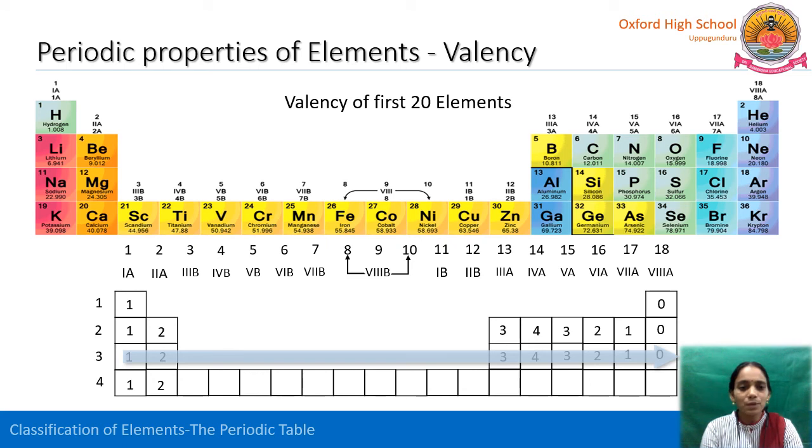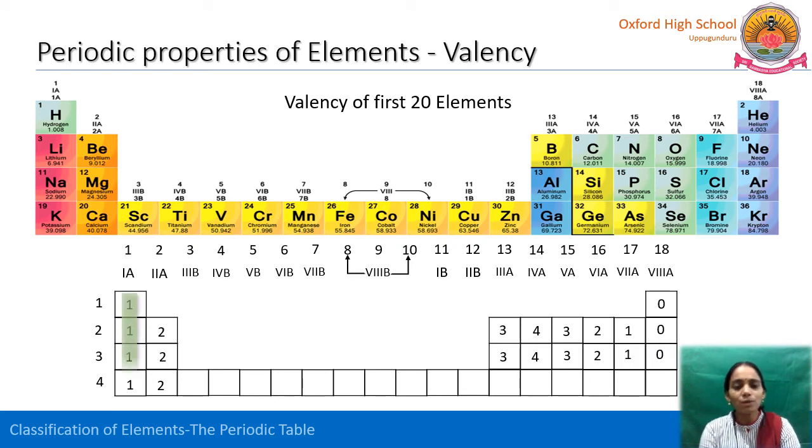If we observe in groups how the valency is, the valency is the same throughout the group. For first A it is 1, because the group number is also its valency. For second A it is 2, 3A 3, fourth A 4. But again for fifth A, we know that it accepts 3 electrons.